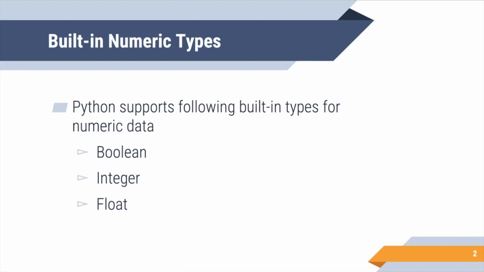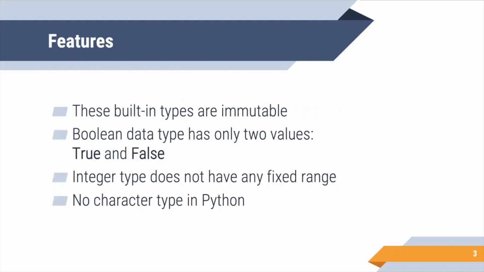Let's say 6.5. We'll discuss a few features. Now, these built-in types are immutable. So an object once created cannot be modified. Boolean data types have only two values, true and false, and integer types do not have any fixed range. Unlike in other programming languages, integer type here does not have any fixed range. So you can declare an integer as big as you would like.